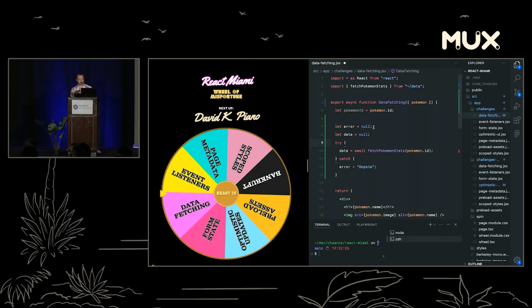Cool. React 19 is pretty awesome. We can do a lot of fun stuff. There's a couple other things that I want to show you. That's our last contestant for today, but a couple other things that I really like in React 19 that we can talk about really quickly.